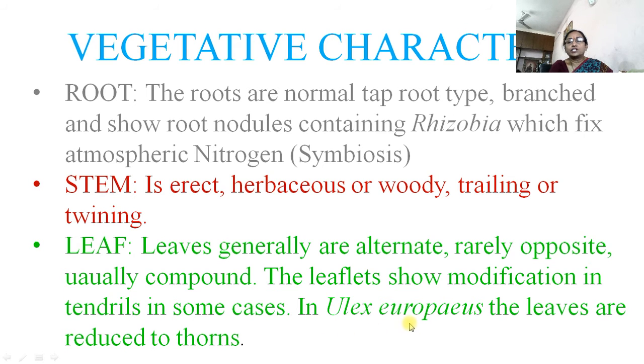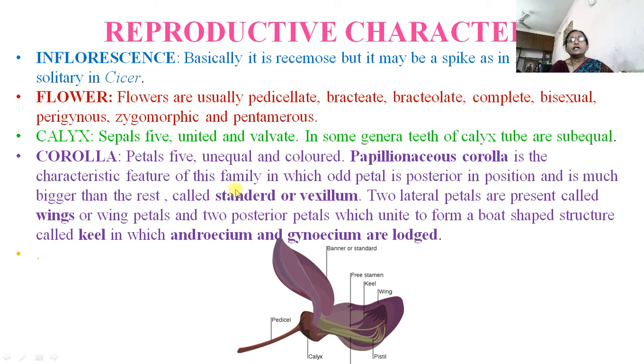In Ulex europaeus, the leaves are reduced to thorns. This is a xerophytic plant. Reproductive characters start from the inflorescence, then flower and then fruit. Inflorescence is basically racemose, but it may be a spike in Trifolium or solitary in some others.